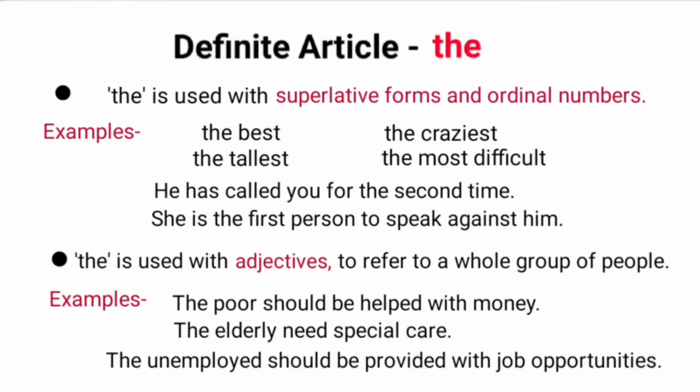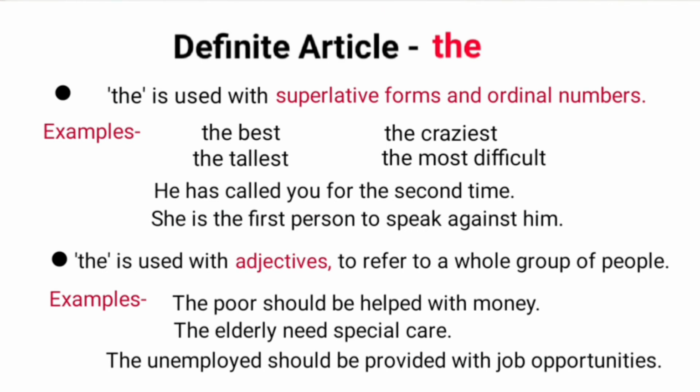Further, definite article the is used with superlative forms and ordinal numbers. Superlative form is the highest degree of comparison. Examples are, the best, the tallest, the craziest, the most difficult, the most beautiful, and ordinal numbers are like first, second, third, fourth, etc. Example sentences are: he has called you for the second time. She is the first person to speak against him.